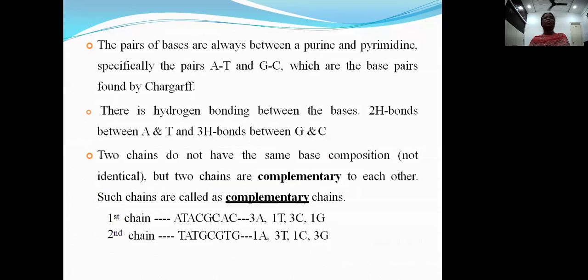So this is the specificity of base pairing. The pairs of bases are always between a purine and a pyrimidine. Specifically, adenine always pairs with thymine and guanine always pairs with cytosine, which are the base pairs described by Chargaff. There is hydrogen bonding between the bases: two hydrogen bonds between adenine and thymine, and three hydrogen bonds between guanine and cytosine. This pairing is complementary base pairing. The two chains do not have the same base composition, but the two chains are complementary to each other. Such chains are called complementary chains.